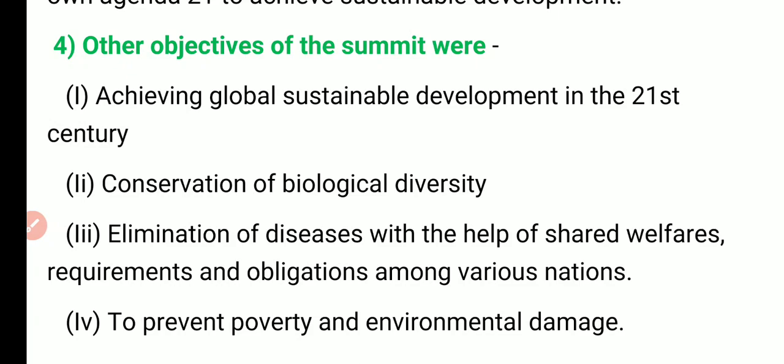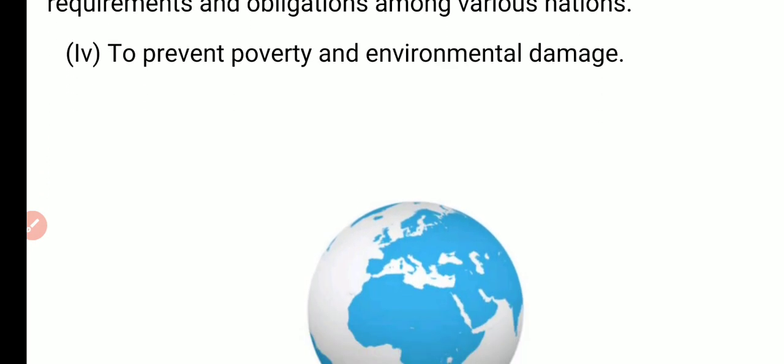So three topics we discussed today. We discussed what is sustainable development. Second, we discussed what is Agenda 21, and third, we discussed what was the first Earth Summit. Okay, so that's all for this session.